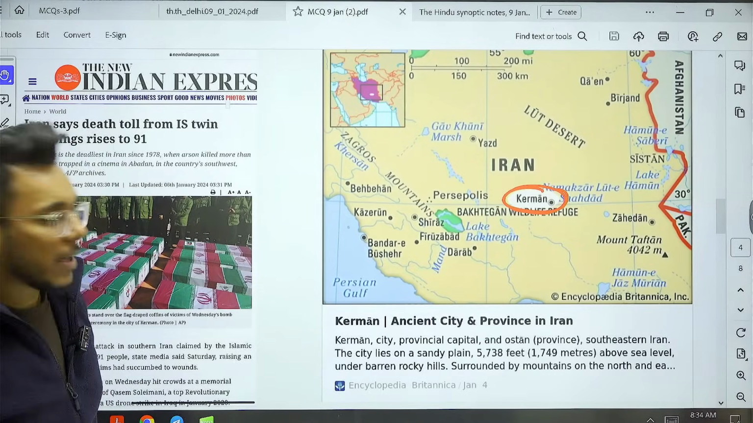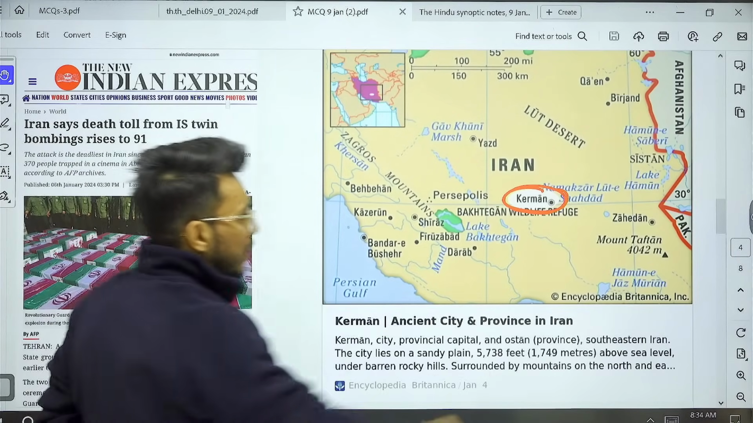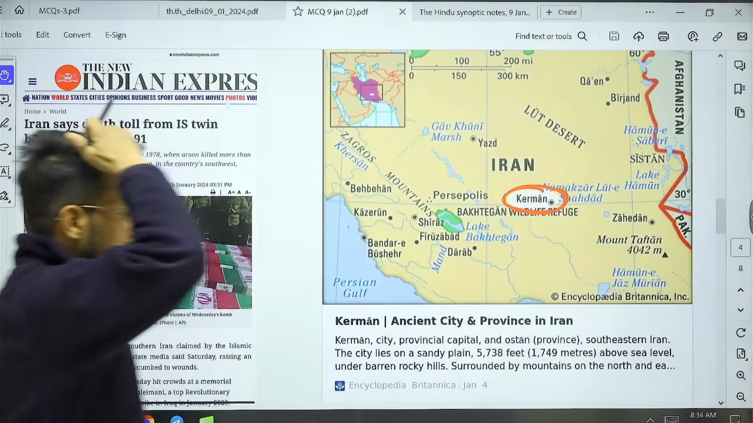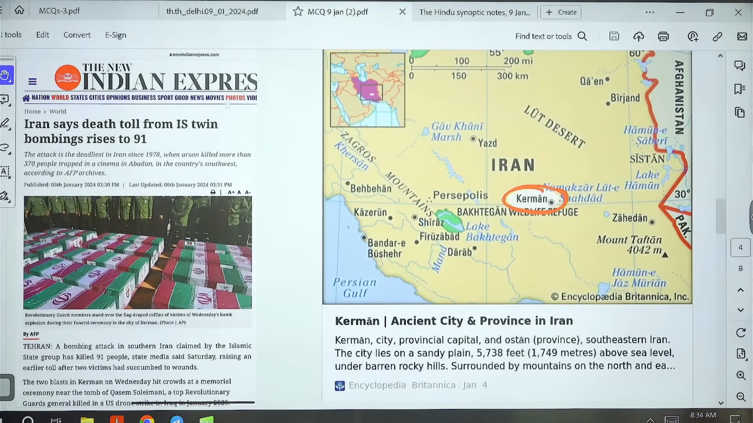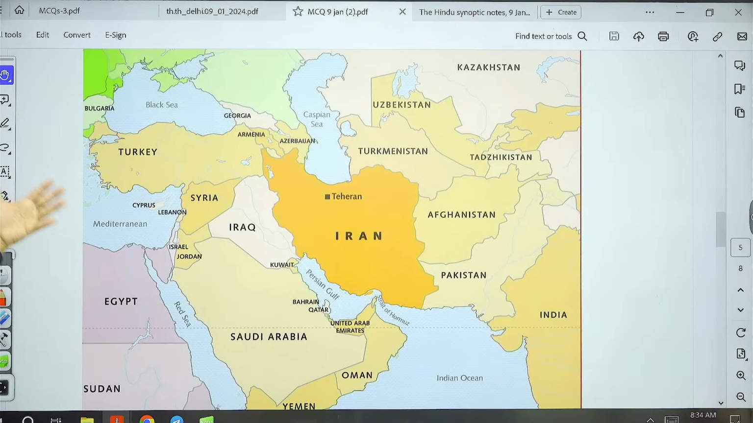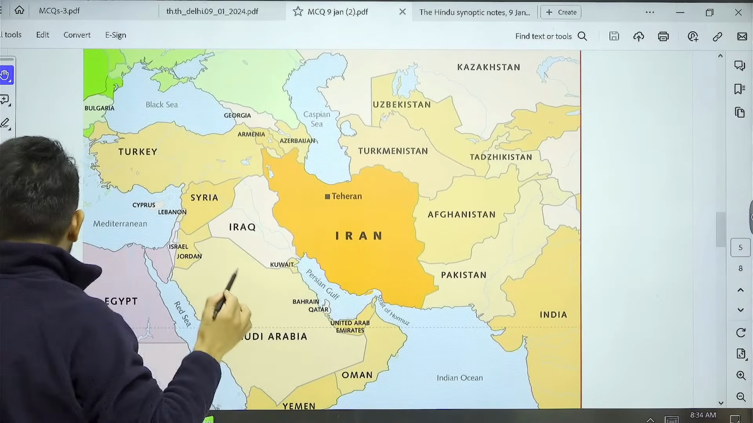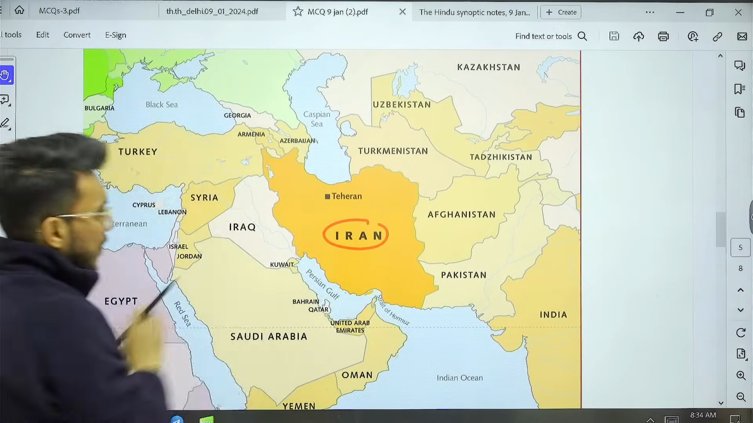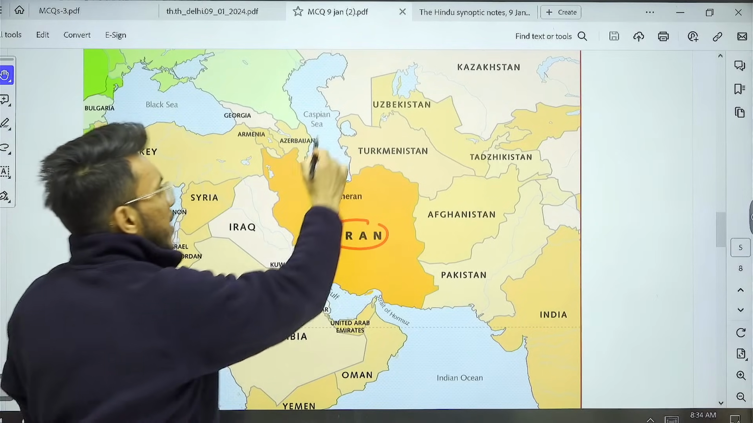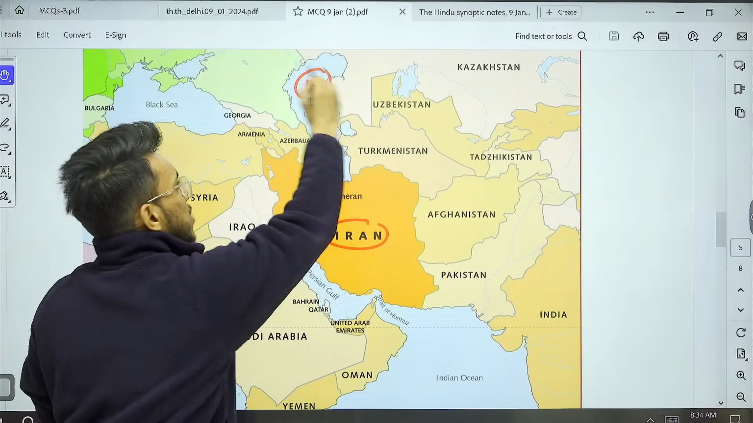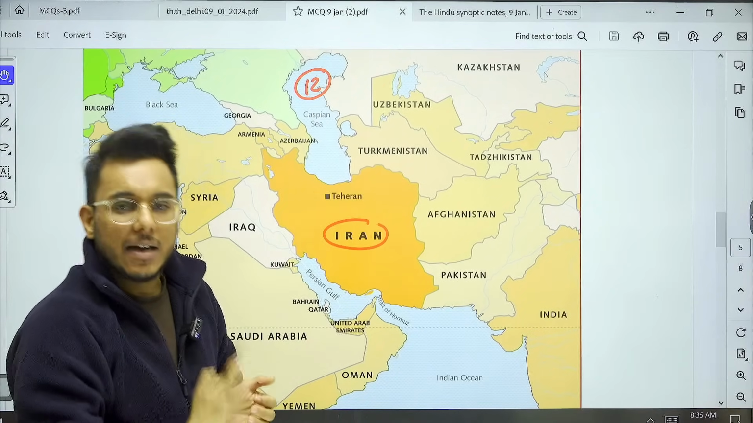If we talk about Kerman, it is an ancient city and a province in Iran. There are two attacks that have happened. Now, first of all, as we talk about Iran, we need to know who the neighbors of Iran are. So how are we going to start? We are going to start from 12 o'clock and come in a clockwise manner.